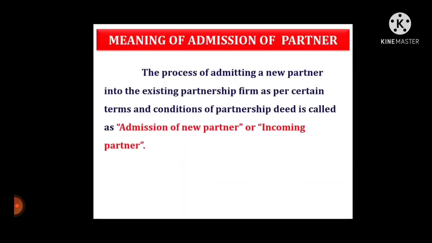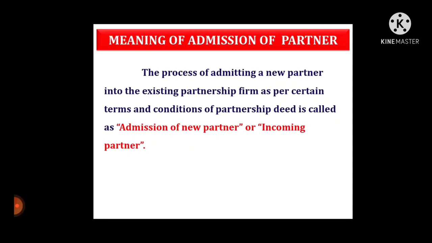Now we learn in detail admission of a partner. Meaning, the process of admitting a new partner into the existing partnership firm as per certain terms and conditions of the partnership deed is called admission of a new partner or incoming partner.